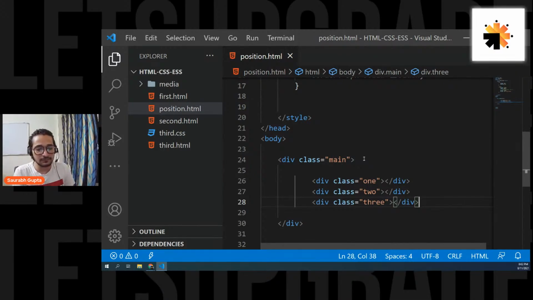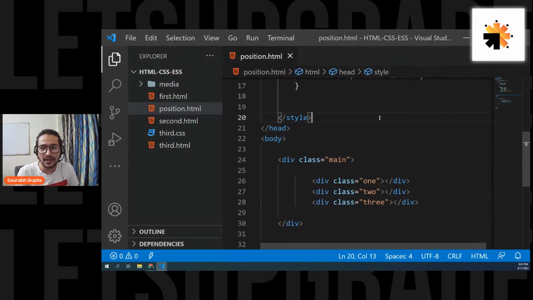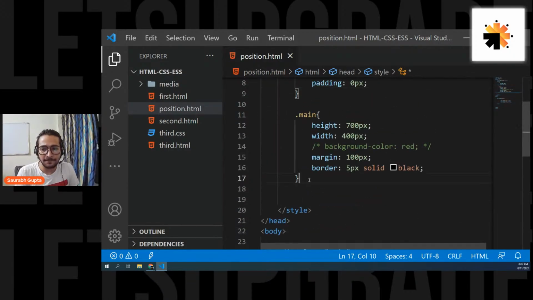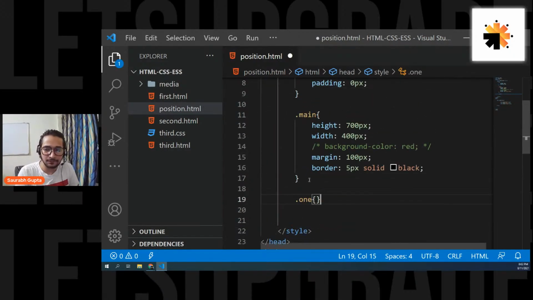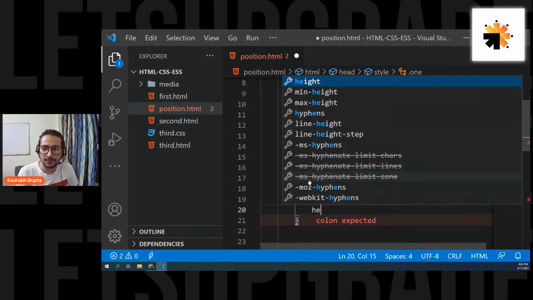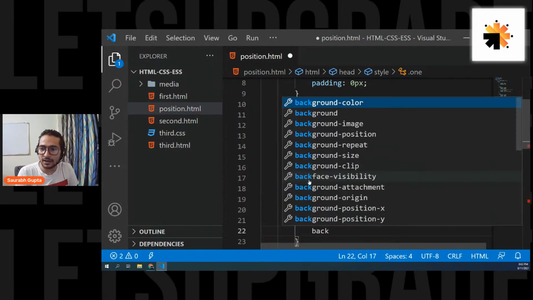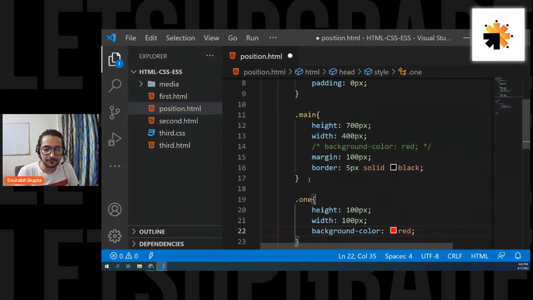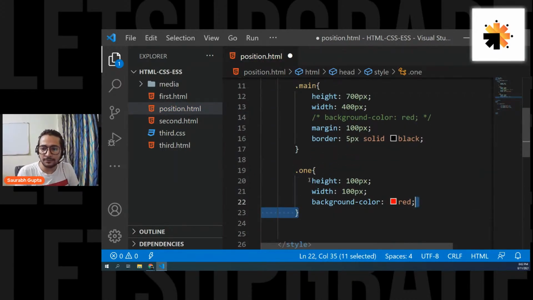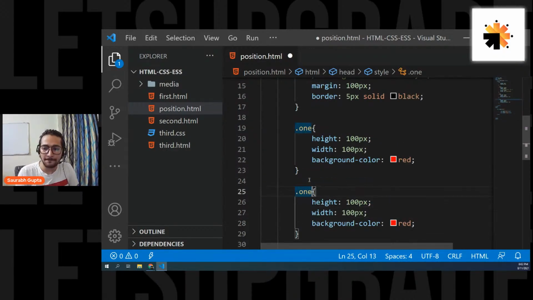Okay, now guys, let's move ahead. So now I have 3 elements, 1, 2, and 3, and let's style it. So dot 1, a simple height of 100 pixels and a width of 100 pixels and a background color of red. Okay, now let's copy this and let's also apply some CSS for 2.